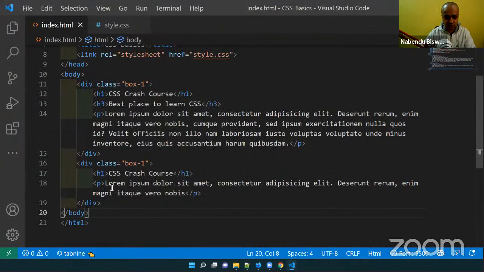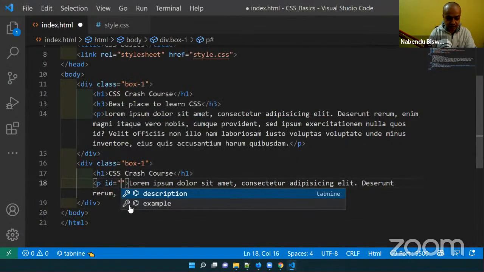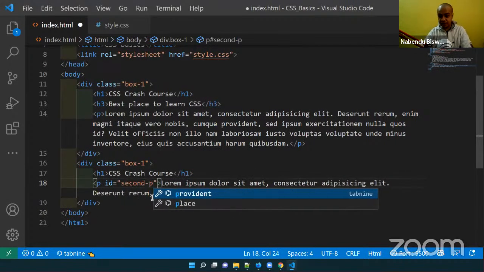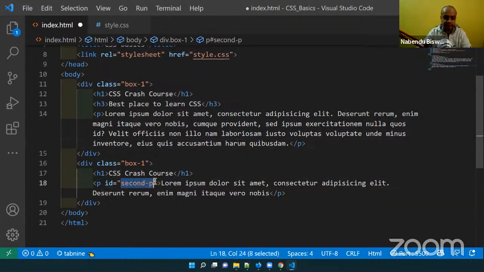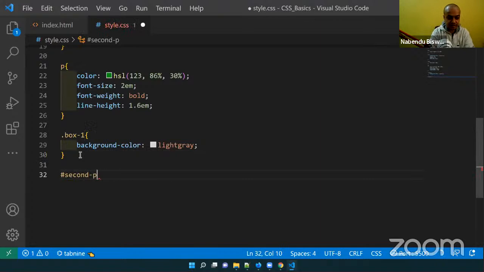So suppose I have two p's, and this one I will give an id. I'll make the id as second p. IDs you can give only one time. Classes you can take multiple times, but ids you can take only one time. That is the thing. Save it, and then I will come here, and ids are given by hash second p.